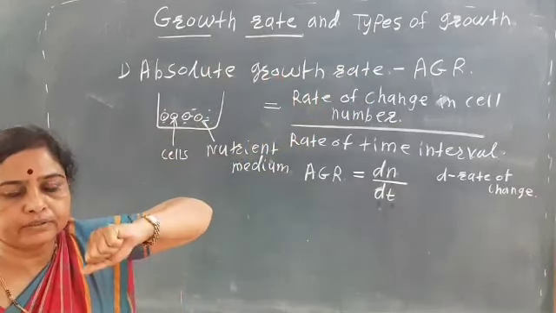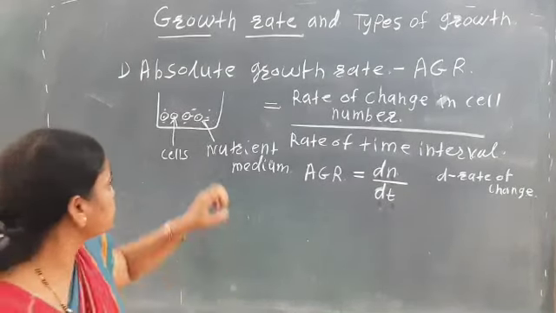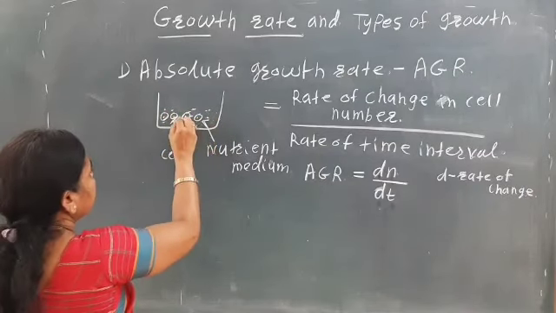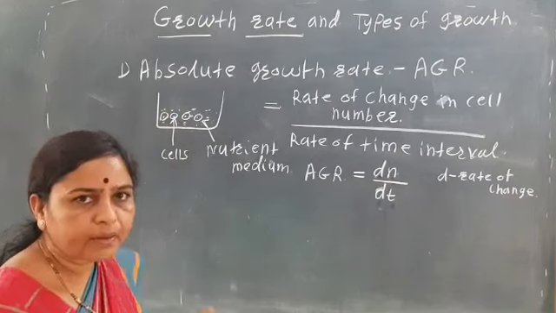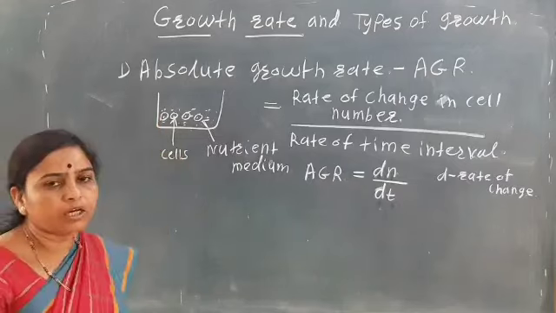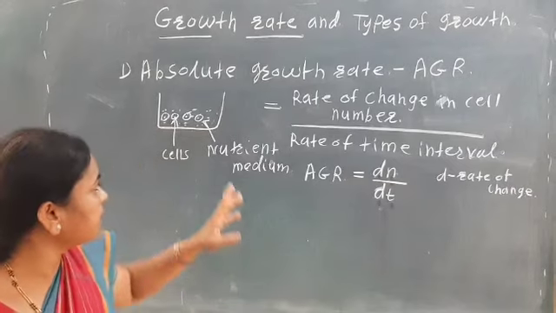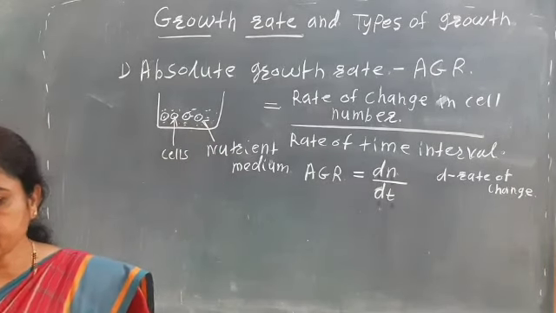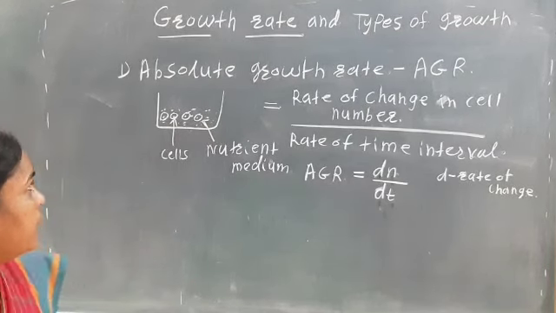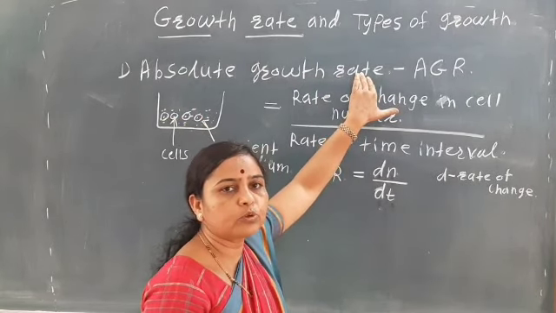Absolute growth rate. If we put some cells in this nutrient medium, we can observe that after some hours there is an increase in the number of the cells. After a certain time, if there is an increase in the number of cells, it is nothing but the absolute growth rate.